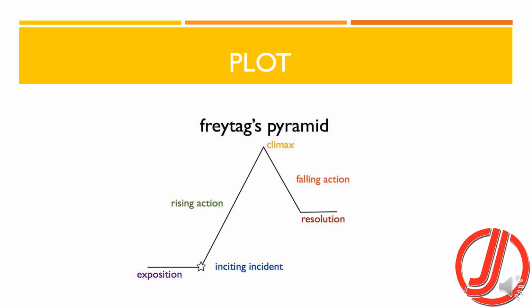This is a 7-point plot presented by German playwright Gustav Freytag. It is his pyramid, which begins with exposition, then comes the inciting action, that is some conflict which is revealed, rising action in which the story further moves towards climax, then there is falling action, and then there is resolution. There is a smaller change between the plot of Aristotle and that of Freytag, and basically it is the change in the custom of tragedy from Greeks to the contemporary writers.